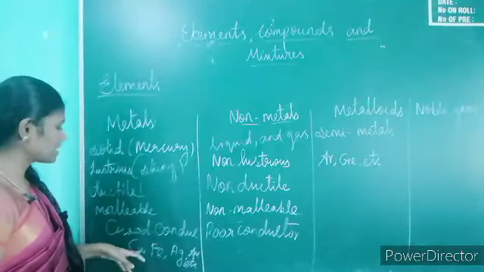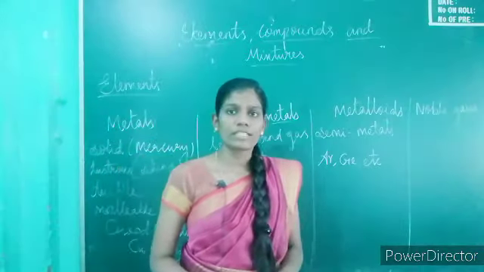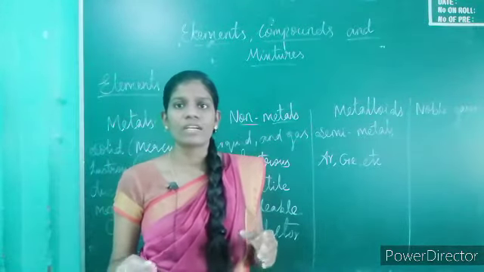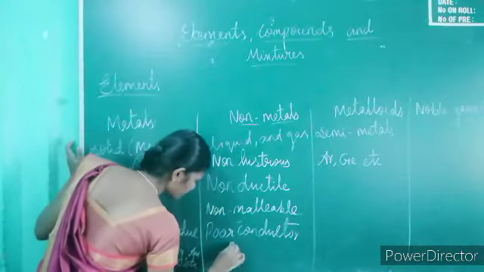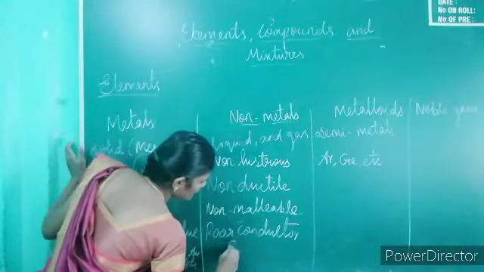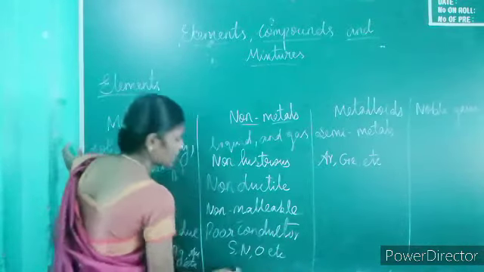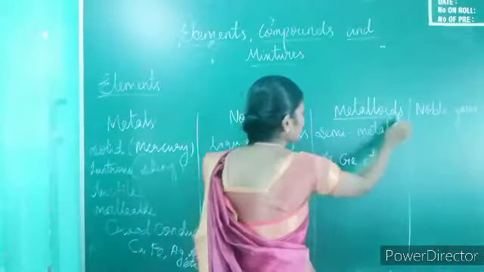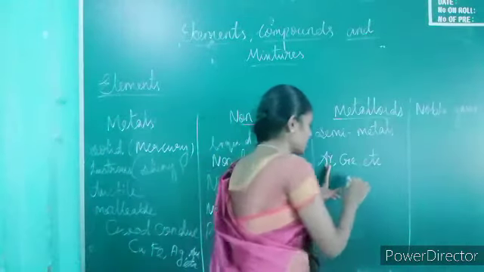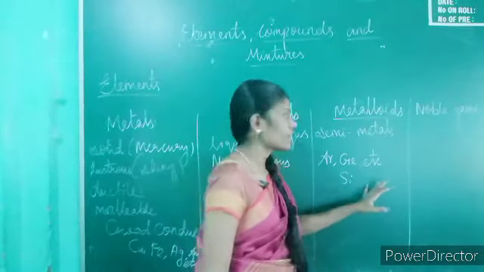Examples of metals are copper, iron, silver, gold. Examples of non-metals are sulfur, nitrogen, oxygen. Examples of metalloids are arsenic, germanium, silicon, etc.